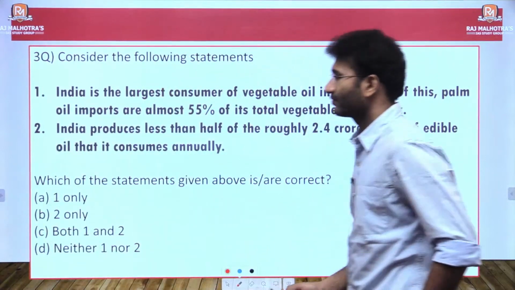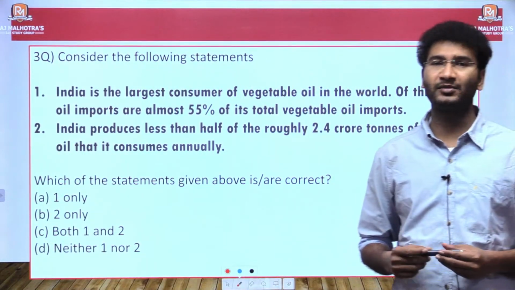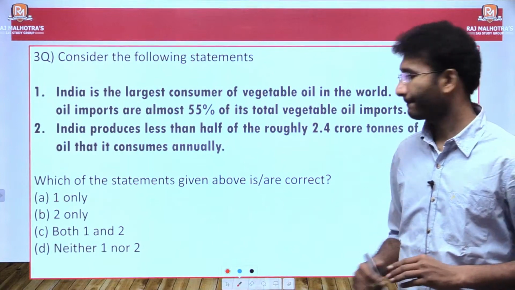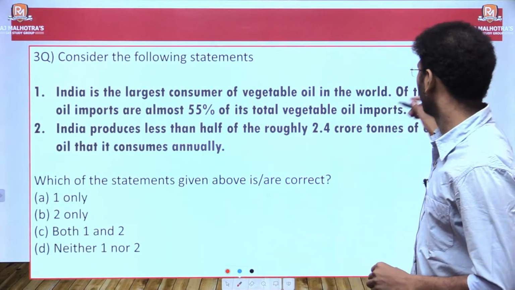Look into the statements. Please post your answers in the comment section. See, statement 1 is right.